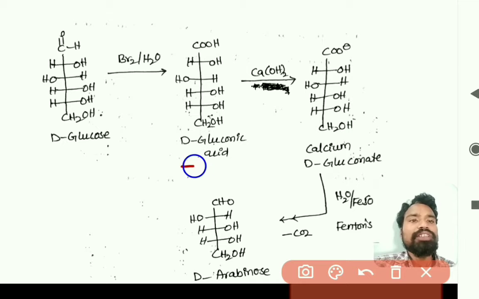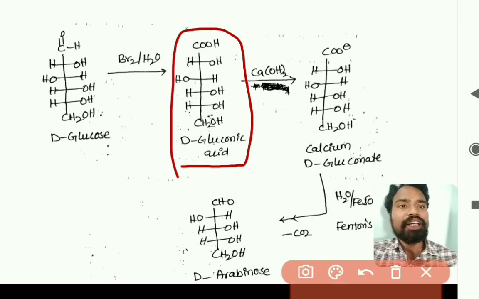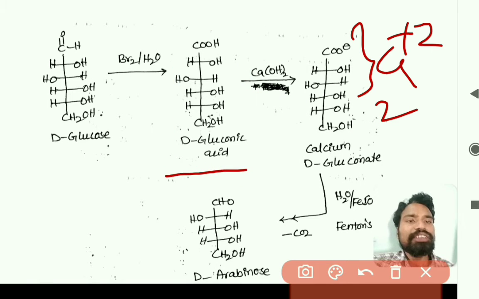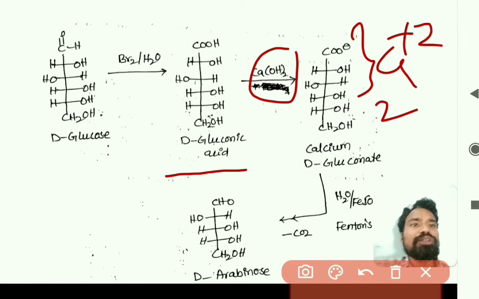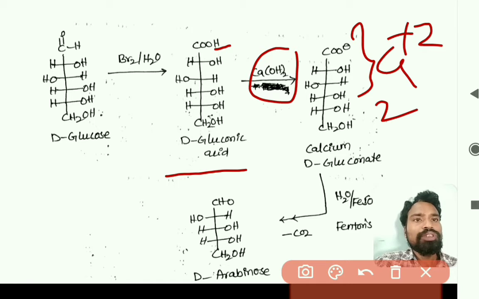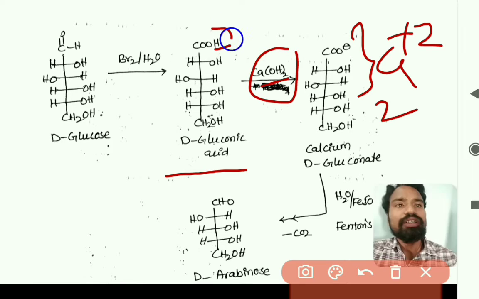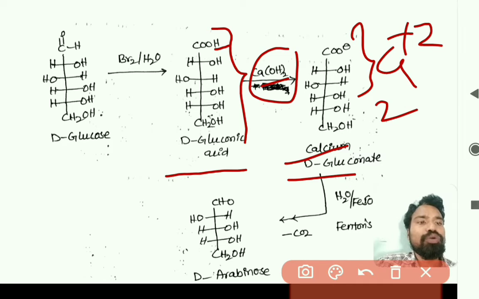This D-gluconic acid is a carboxylic acid, and when it is treated with calcium hydroxide, that's a base, one hydrogen from the acid reacts with the base OH group and leaves as water, and calcium plus 2 reacts with this acid, so that we get calcium D-gluconate.